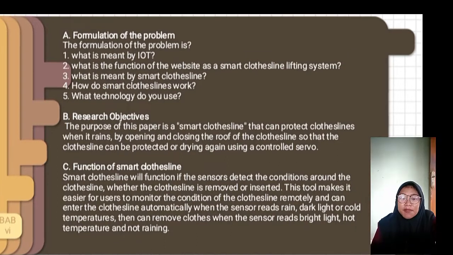Research objectives. The feature of the paper is a smart clothesline that can protect clothes when it rains by opening and closing the roof of the clothesline so that the clothesline can be protected or drying again using a controlled surface.